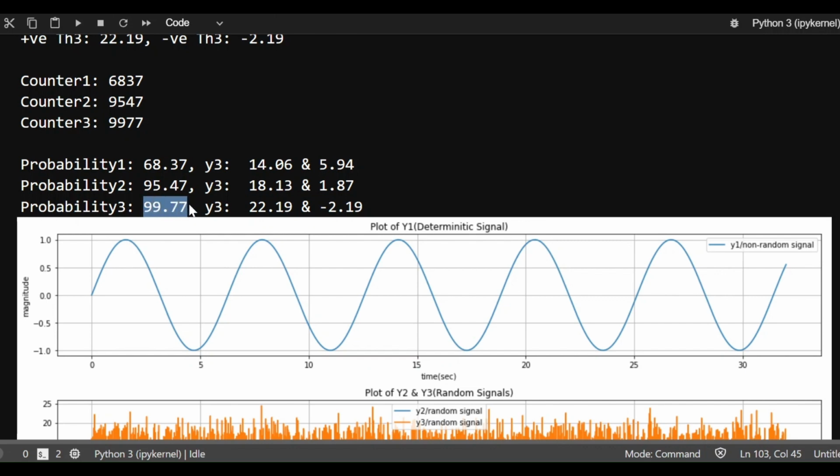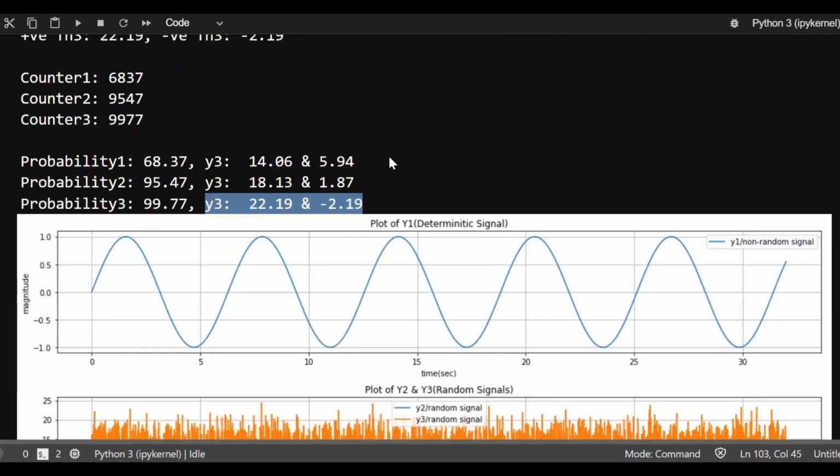So try to understand what's happening here. Even in the randomness, even when things are uncertain, I'm able to draw out some probabilities, which give me a fair idea as to how this randomness is spread out, how it is varying. And this can give me some actionable information to design my system to take corrective actions. So I hope you've been able to comprehend it.